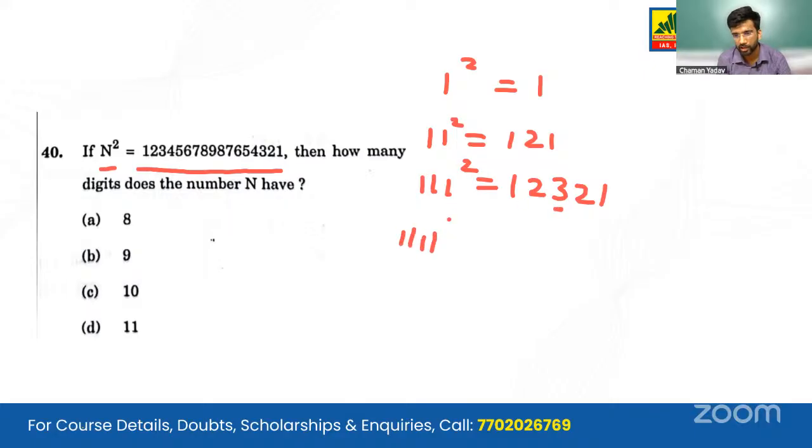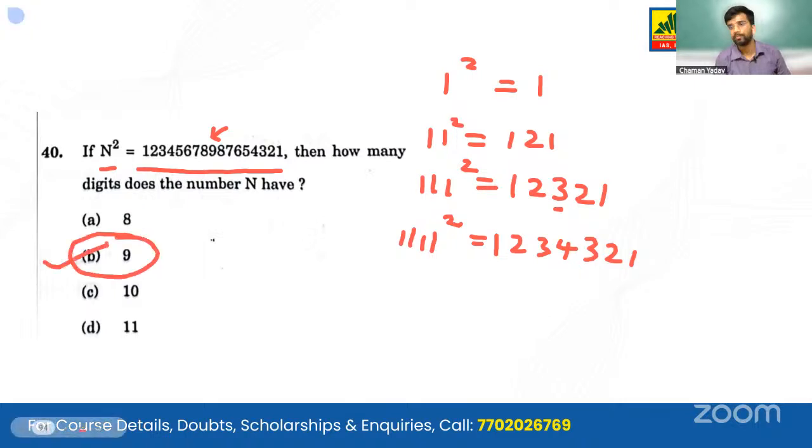Similarly, 4 ones are here, 4 digits are here, it reaches 4. Then similarly, we are given 1, 2, 3, 4, 5, 6, so 9. So simply going by this pattern, we see the answer is B, 9. It is also one of the low hanging fruits in this year's examination.